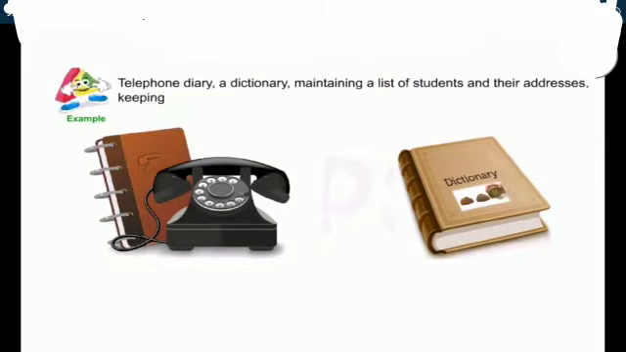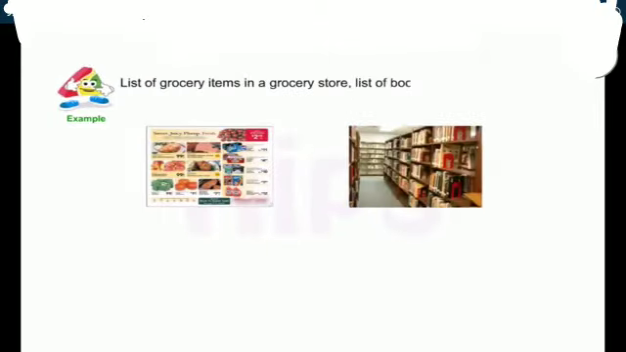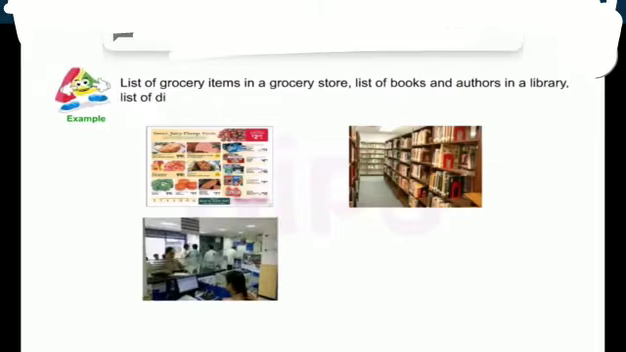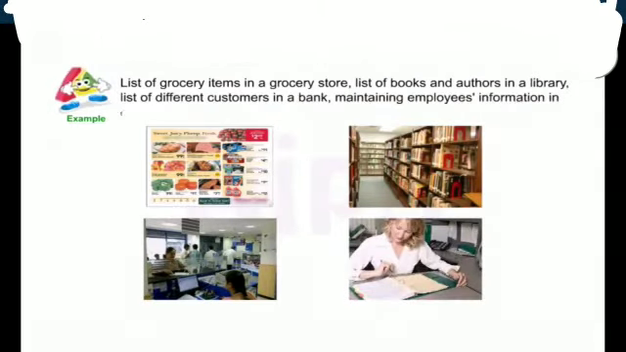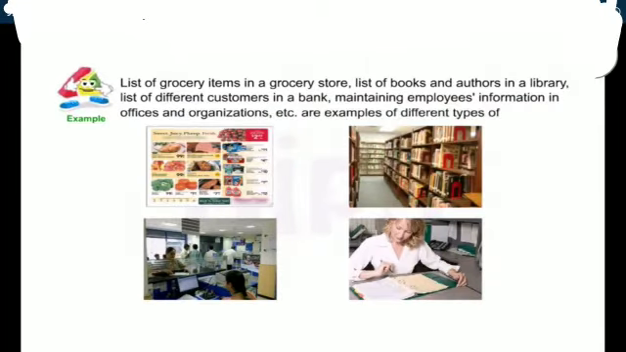Telephone diary, a dictionary, maintaining a list of students and their addresses, keeping their records pertaining to academic and co-curricular achievement, list of grocery items in a grocery store, list of books and authors in a library, list of different customers in a bank, maintaining employees' information in offices and organizations, etc., are examples of different types of database.